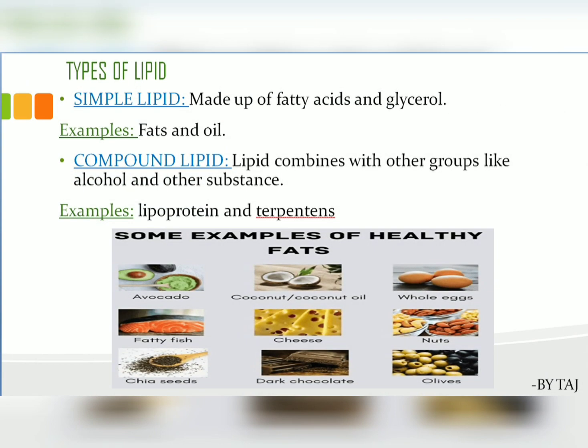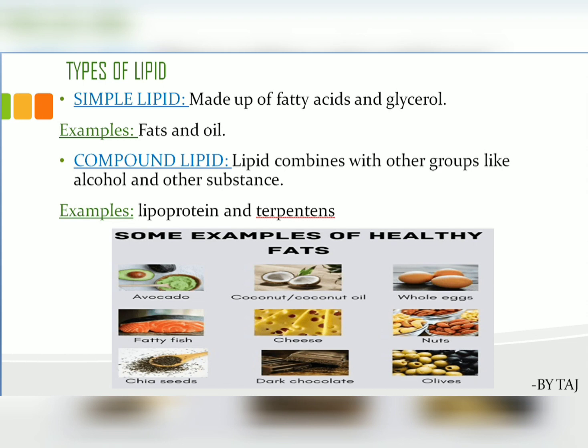Coming to the types of lipid, there are mainly two types: simple lipid and compound lipid. Simple lipid means it is made up of only fatty acids and glycerol. Understanding? Examples are fats and oils. Compound lipid means these lipids combine with other groups like alcohol and other substances. We call it a compound lipid.